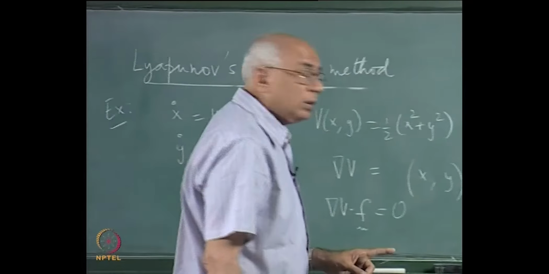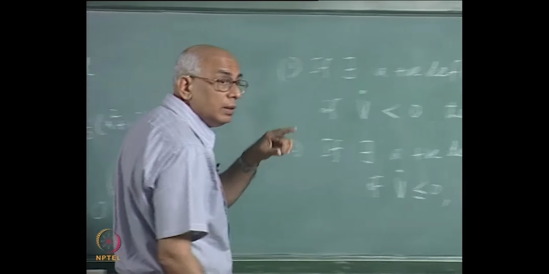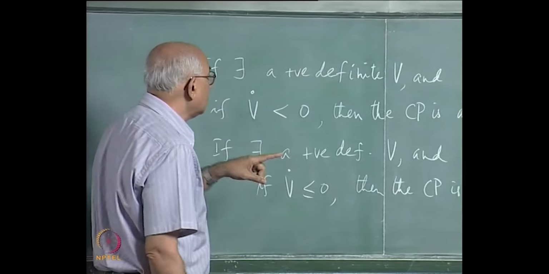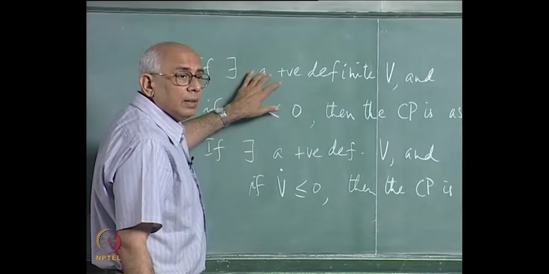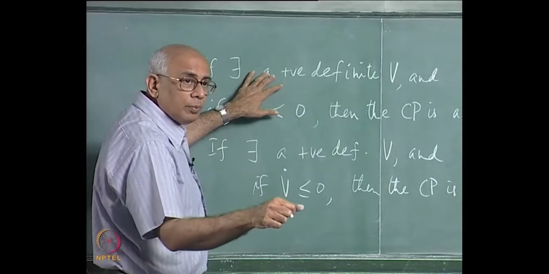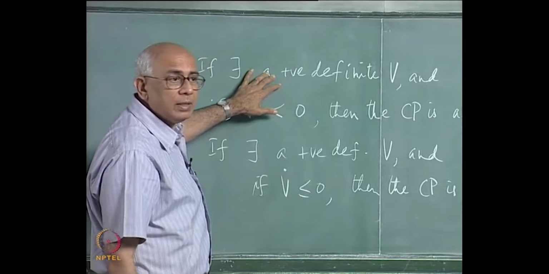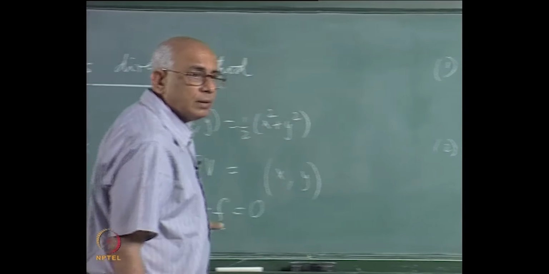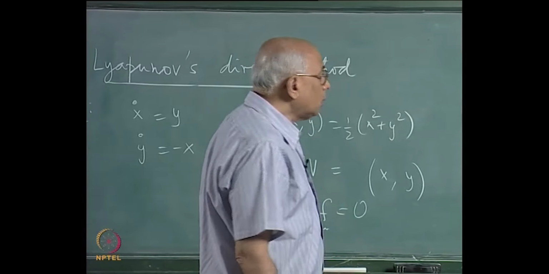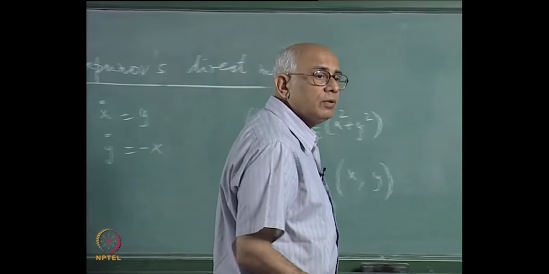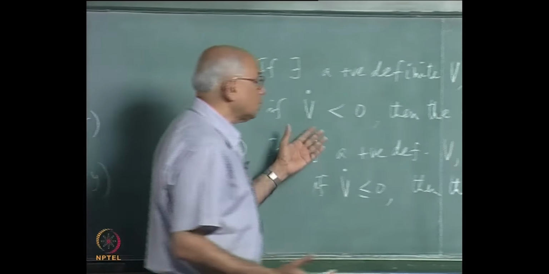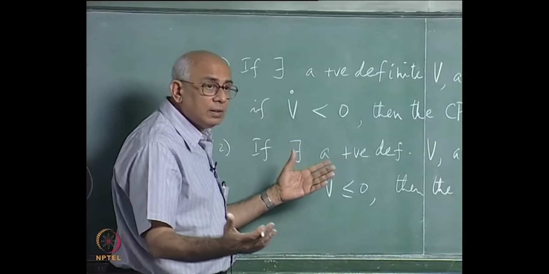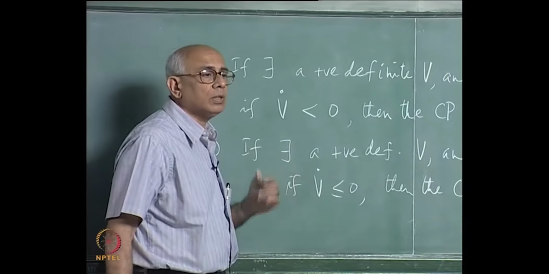Now of course, if you could find some other V, some other function altogether where the stronger condition was valid, then the critical point would also have been proved to be asymptotically stable, and we know that is not the case in the harmonic oscillator. So it implies that you cannot find a positive definite function V such that V dot is less than 0, because if you did, it would contradict what we already know about the harmonic oscillator.